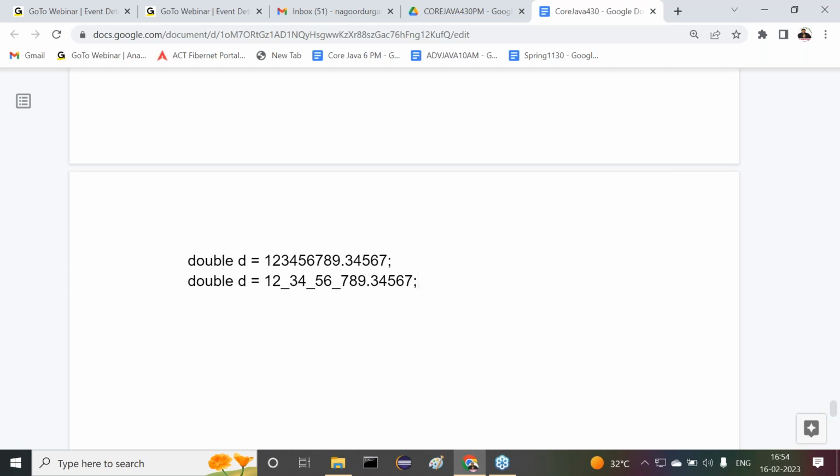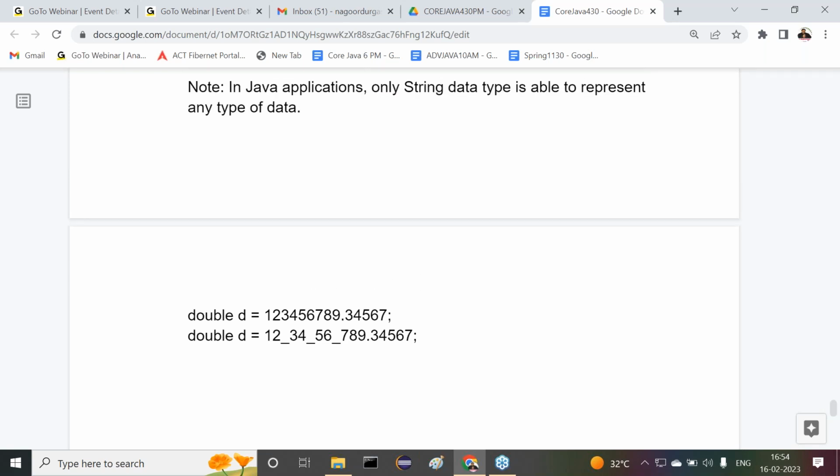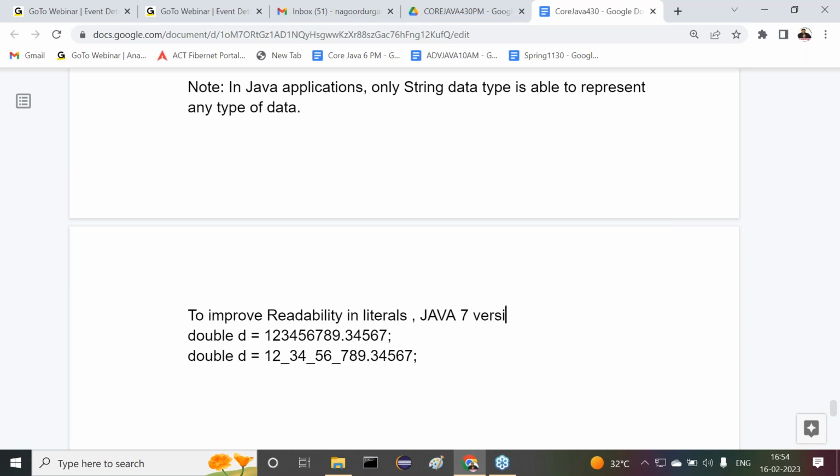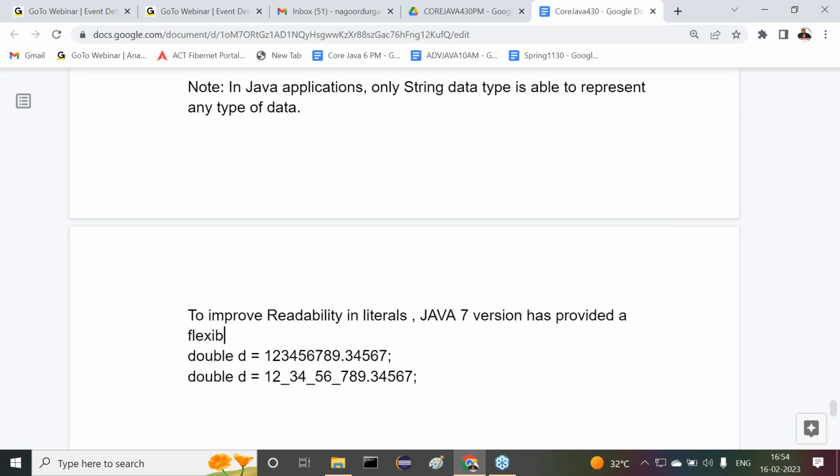Understand clearly now. The point here is to improve readability in literals.